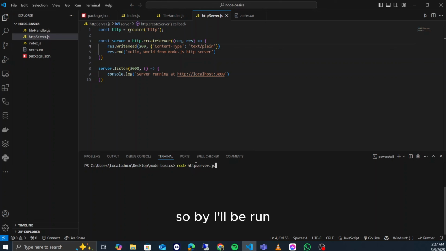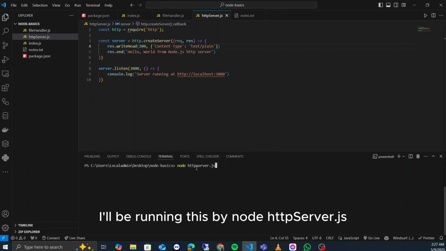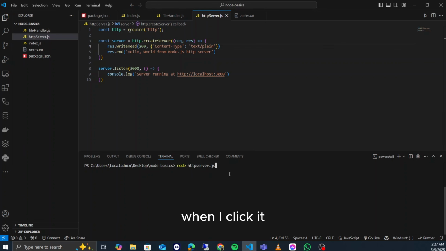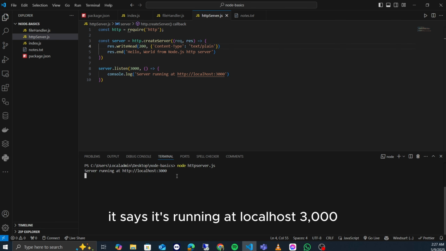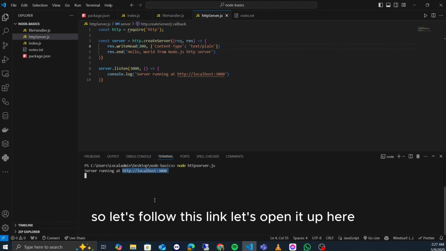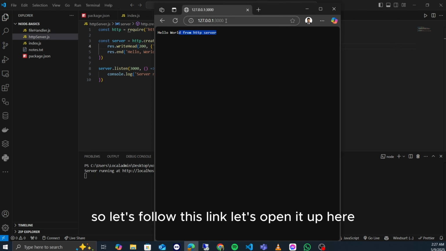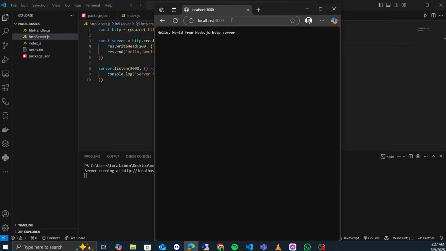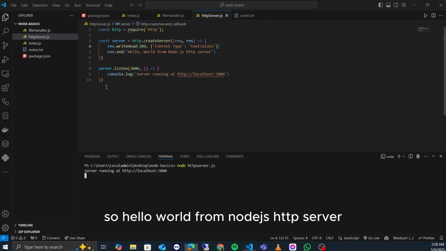I'll be running this by node http server.js. When I click it, it says it's running at localhost 3000. So let's follow this link and open it up here. So: Hello world from Node.js HTTP server.